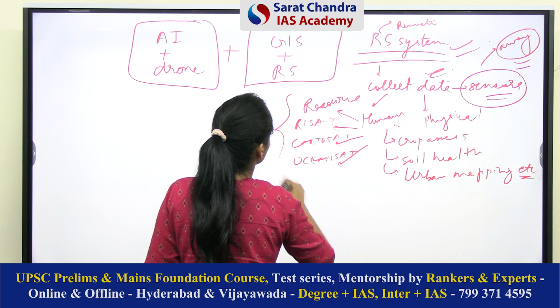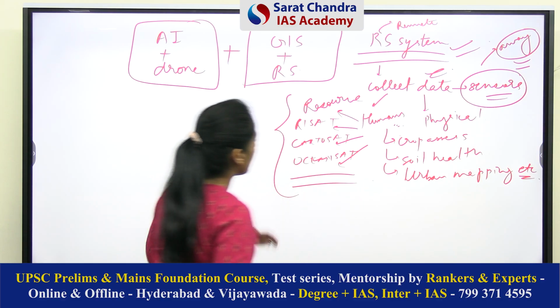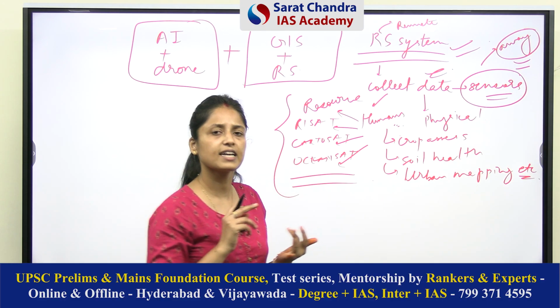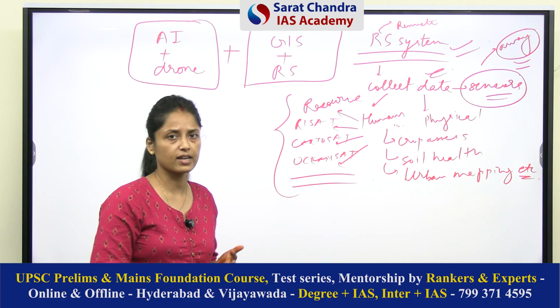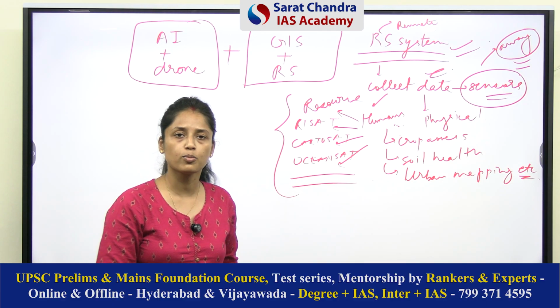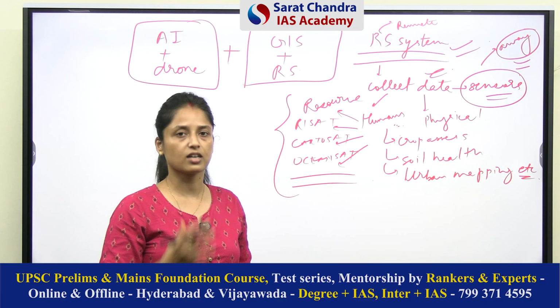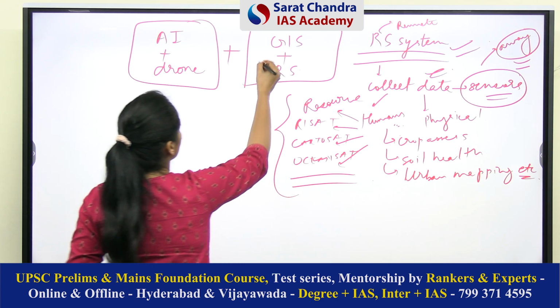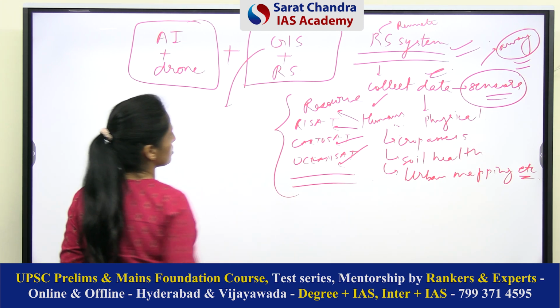So basically these satellites help to provide data related to various aspects on the earth's surface, whether it can be climate, agriculture, human settlements, weather conditions, or ocean currents. Now coming to geographical information system.